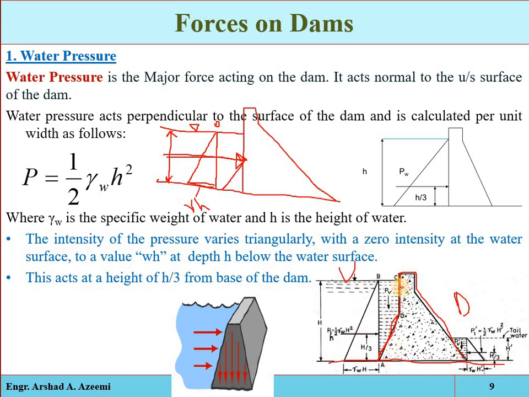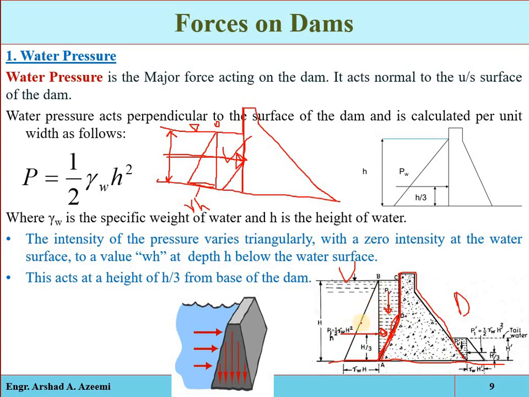So the resultant water pressure can be resolved into two components, the horizontal component and the vertical component. Remember, if the upstream face is completely vertical, then we will have only the horizontal component of the water pressure, and if the upstream face is partly vertical and partly inclined, then we will have two components: the horizontal component and the vertical component.